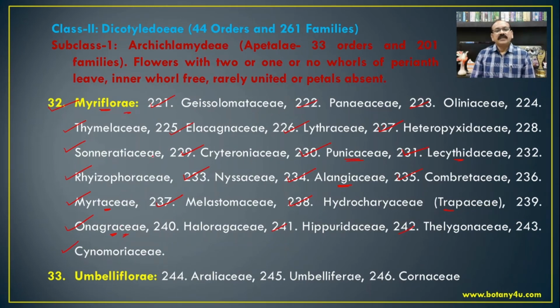And the last one in the Archichlamydeae, that is Apetalae, which includes Araliaceae, Umbelliferae, that is Apiaceae nowadays, and Cornaceae. This Apiaceae or Umbelliferae includes Coriandrum sativum, which is the most common plant and known to everyone. Then Foeniculum, Trachyspermum, Ammi, and Celery are some other genera which are common and from the family Umbelliferae.